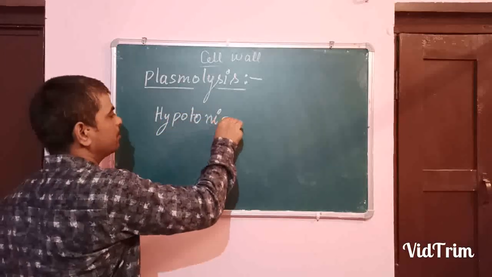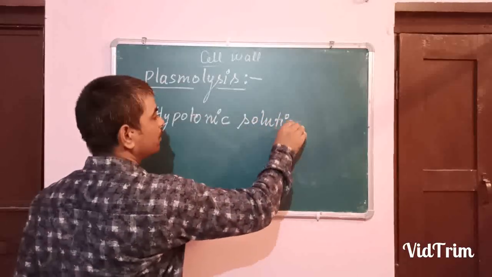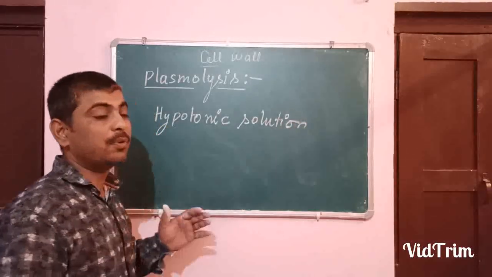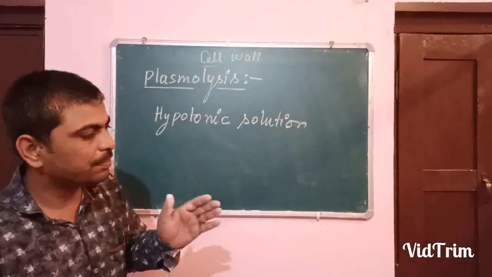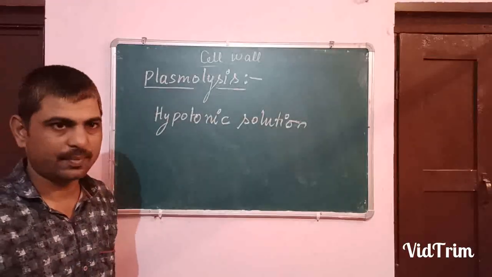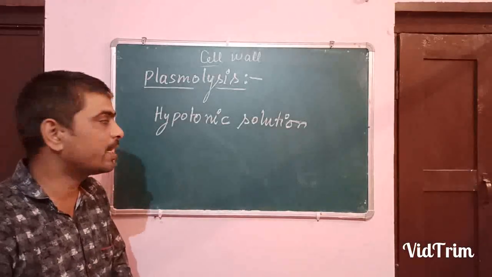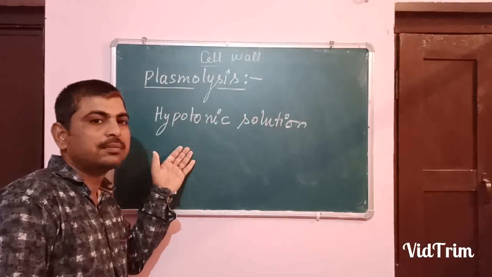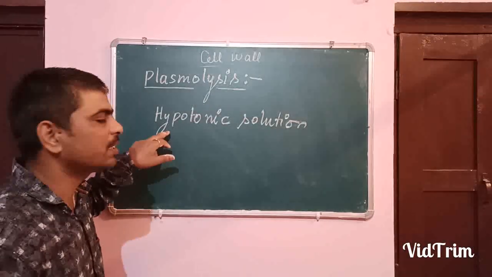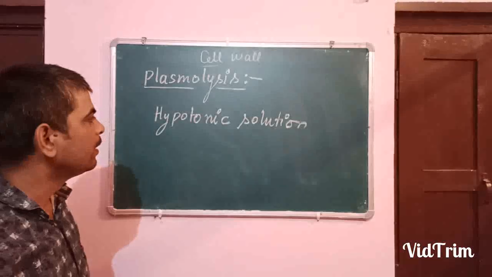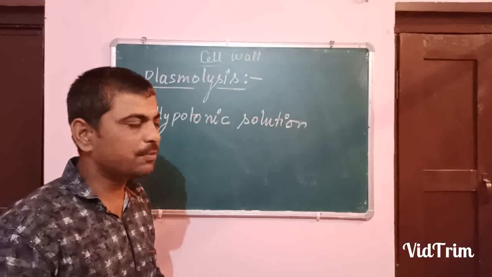Hypotonic solution. Do you remember what type of solution is hypotonic? It has more water in comparison to the water present inside the cell. Okay, the solution inside the cell is concentrated in comparison to the solution in the medium. So that will be hypotonic, meaning water is more. Okay, so if a plant cell is placed in a hypotonic solution, what will happen?